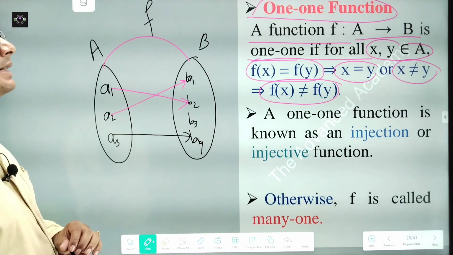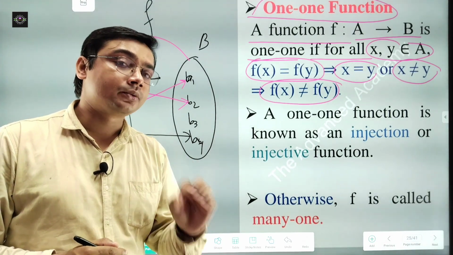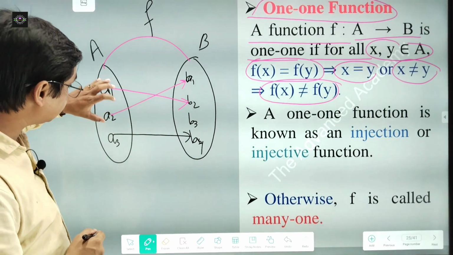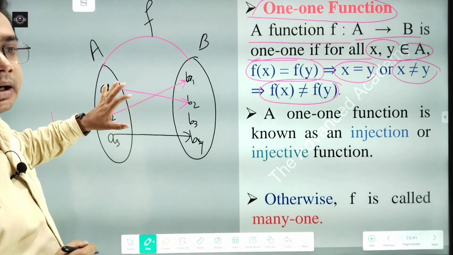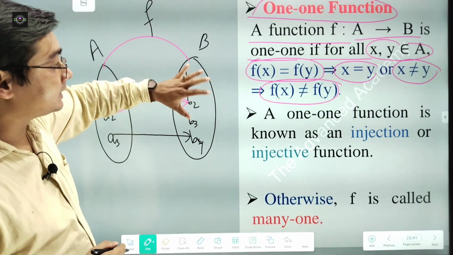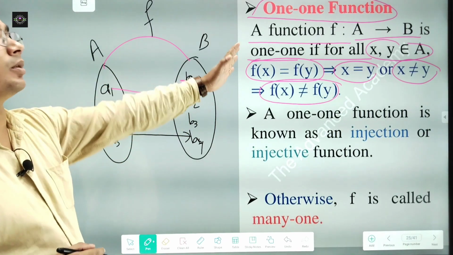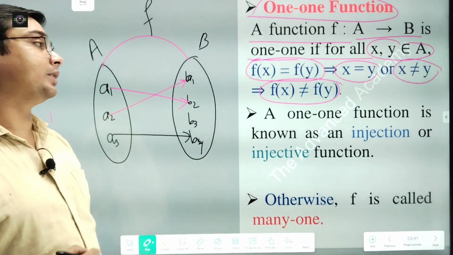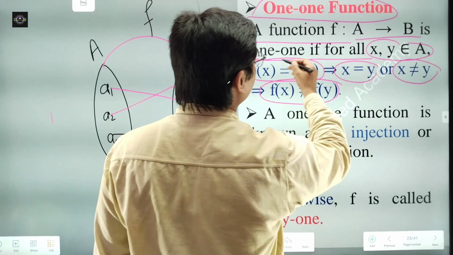So this function is called a one-one function. That means a one-one function is a function in which any distinct elements of this set have distinct images in this set under this function f. Then the function is called one-one. Is it, guys? Okay. So what will be the working rule, guys?